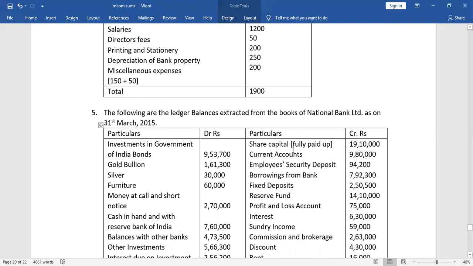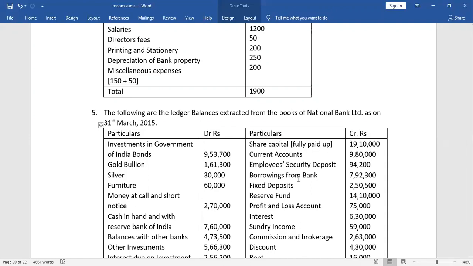So, share capital is a liability, no doubt, and current account in banking final accounts is a medium through which the banks accept deposits. So, current account will come under deposits. Employee security deposit, the name itself says this is deposit. Then we have borrowings from bank. So a bank can borrow from RBI, from other banks, and from any financial institutions. So borrowing from bank will come under schedule 4, borrowings.